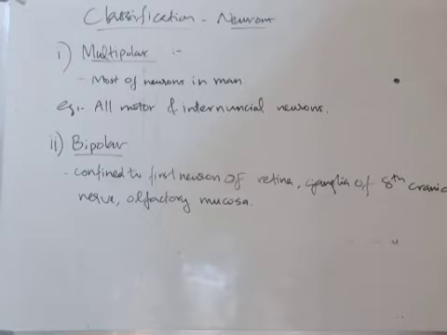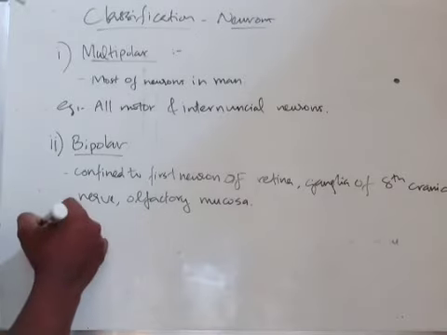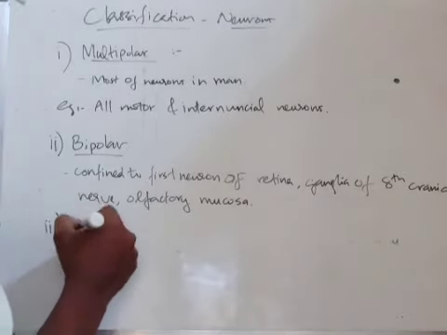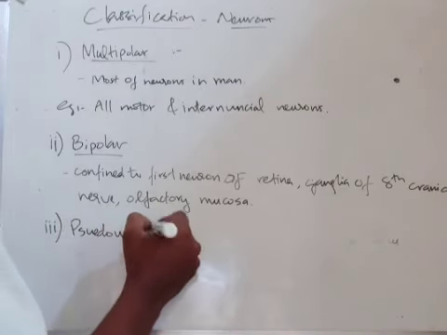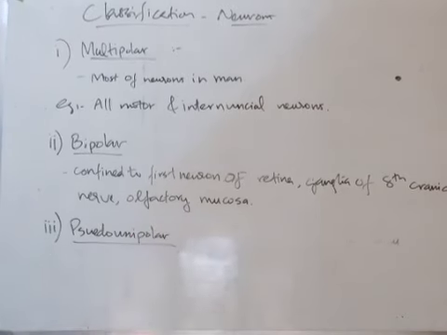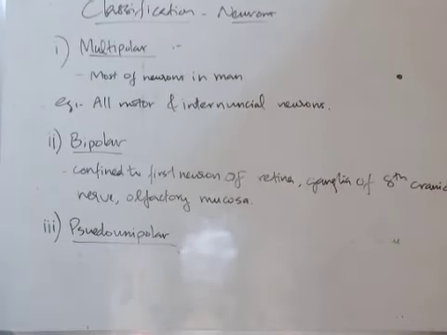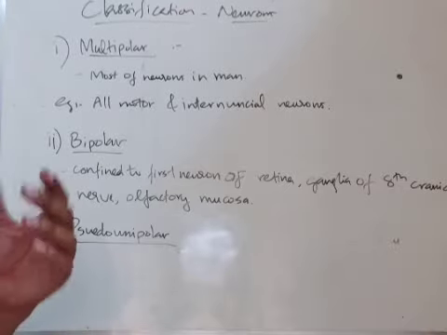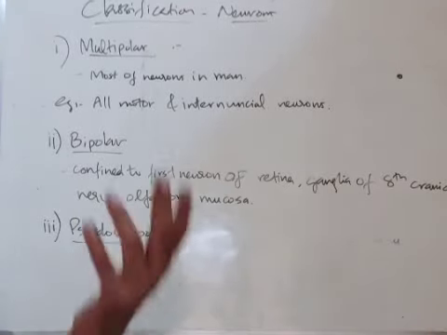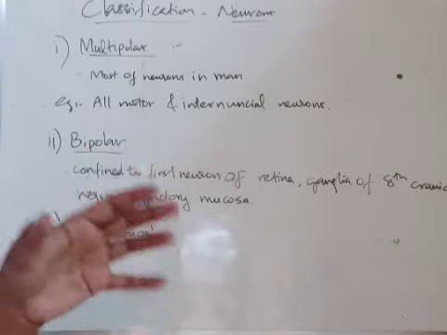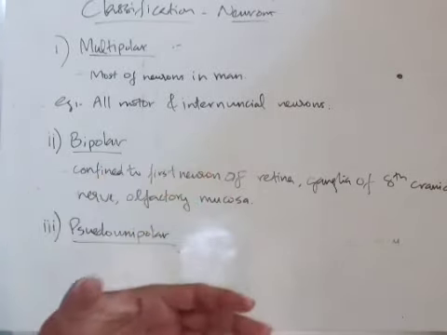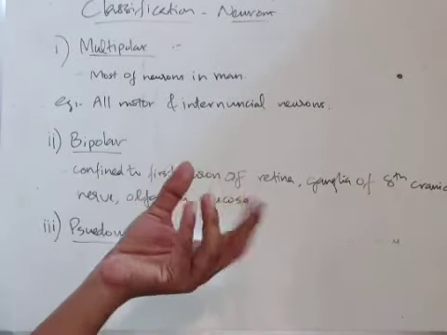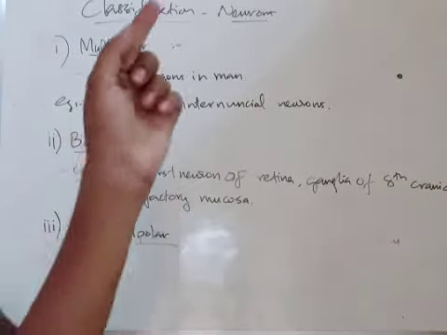So let's move to the next classification. The next type is pseudo-unipolar. Pseudo-unipolar neurons are actually unipolar to begin with, but become bipolar functionally. What did you understand? Pseudo means fake. Unipolar, as we know, is single polar.